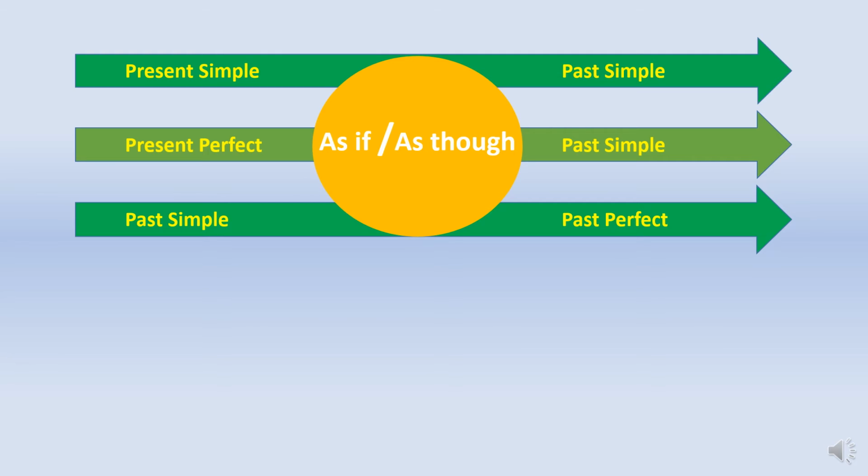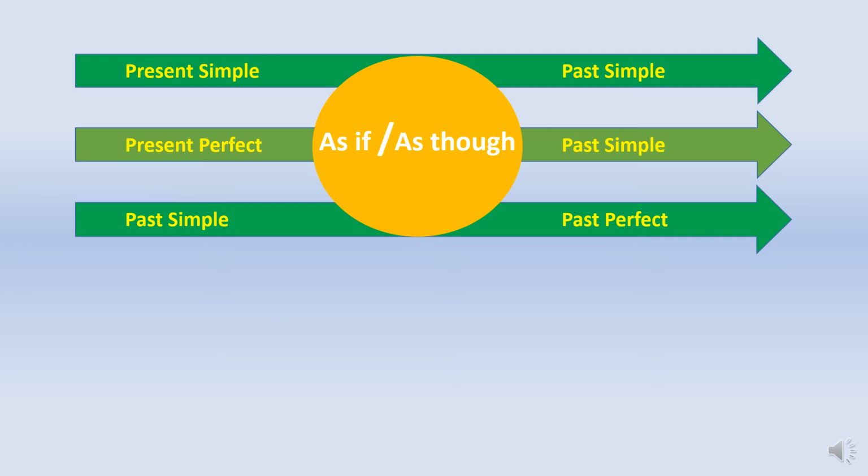If there is present simple before as if or as though, it will be past simple after as if or as though. Again, if before as if or as though there is present perfect tense, after as if or as though, it will be past simple. But if there is past simple before as if or as though, it will be past perfect tense after as if or as though.